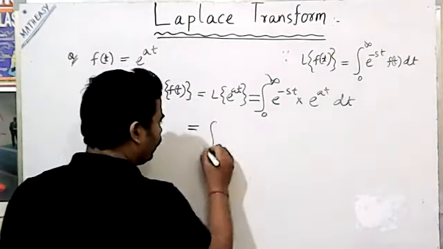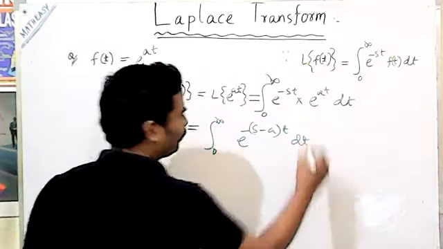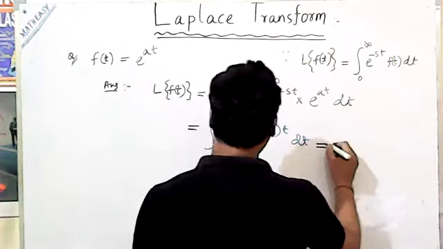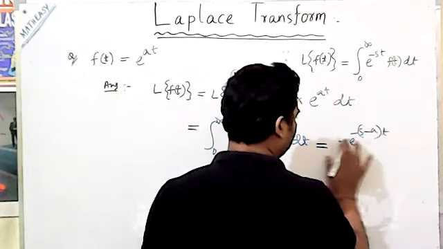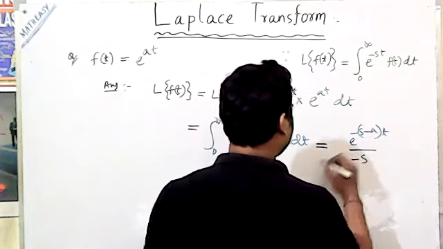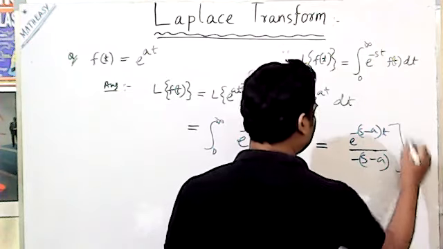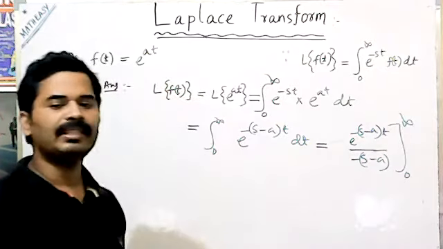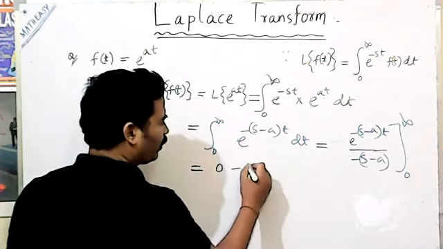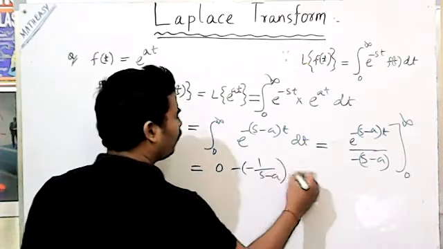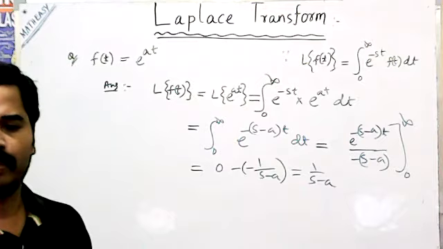That means here 0 to infinity of e to the power minus (s minus a)t dt. Their integration will give e to the power minus (s minus a)t divided by minus (s minus a), from 0 to infinity. So the value will be 0 minus minus, plus 1 by s minus a, meaning the result will be 1 by s minus a.